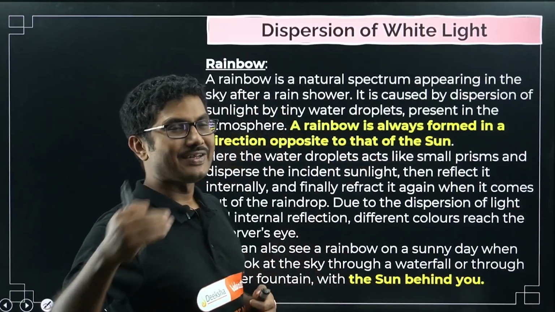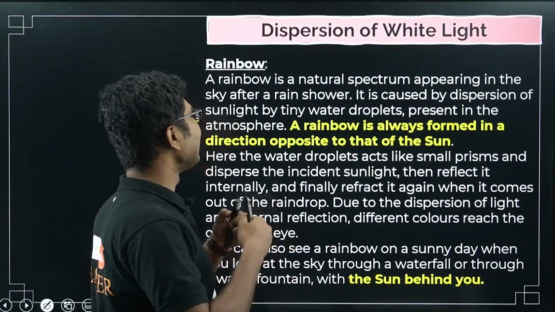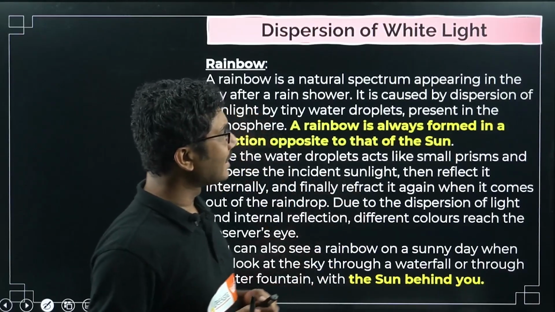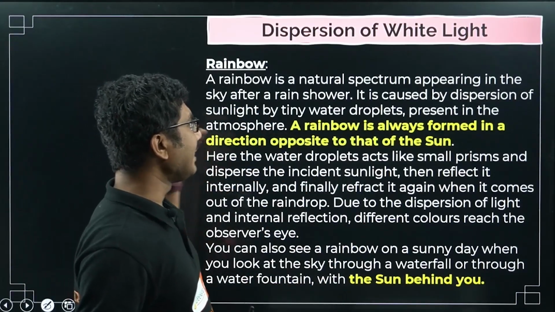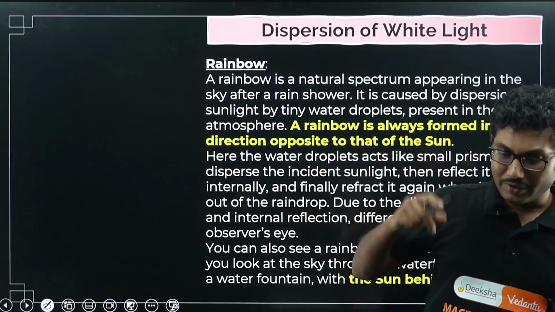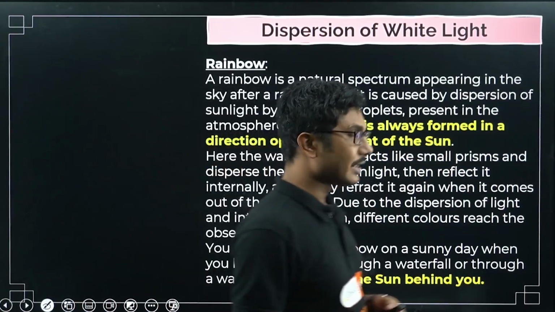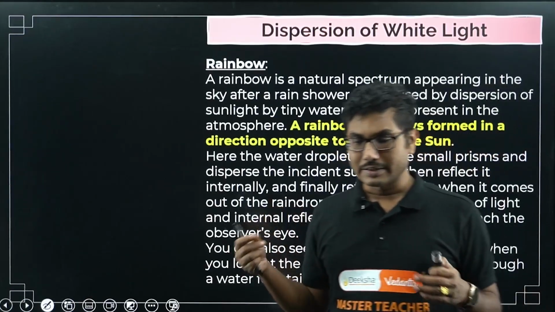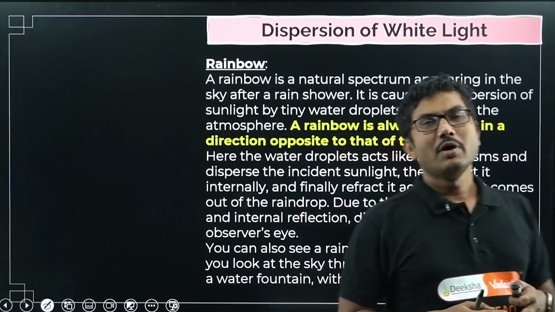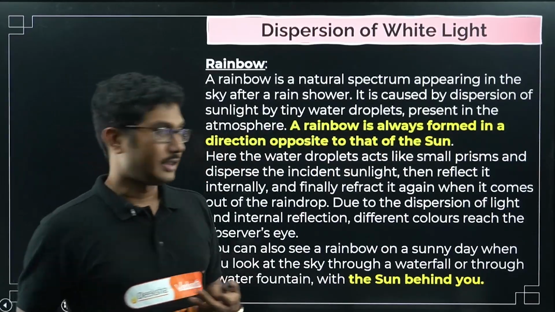Now what is the basic physics behind the rainbow? Let us understand that. The rainbow is a natural spectrum appearing in the sky after a rain shower. It is caused by the dispersion of sunlight by tiny water droplets present in the atmosphere after a slight rain shower. You cannot see a rainbow on a dry day. If there was no rain, there is very little chance of seeing a rainbow, because you need a good amount of water droplets in the atmosphere to be able to observe this. Also, a clear sky.